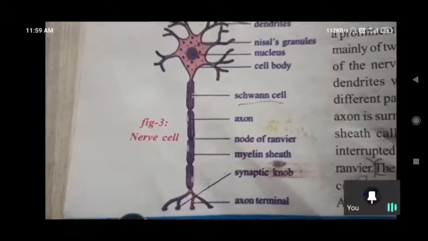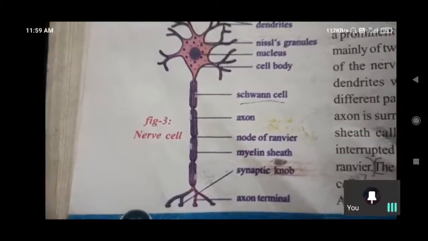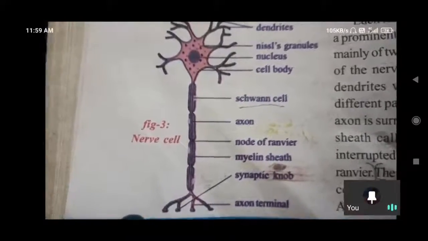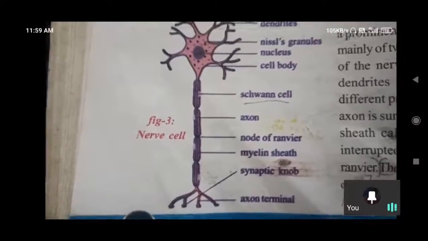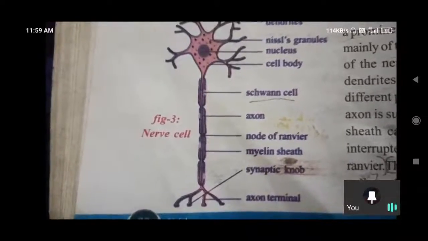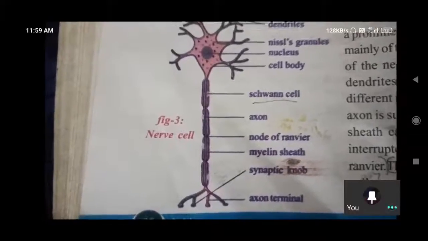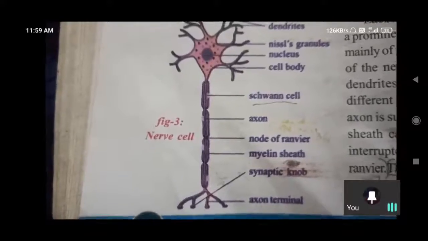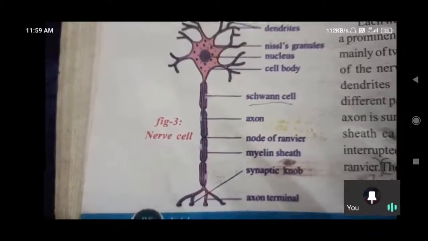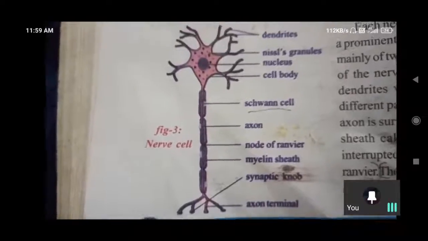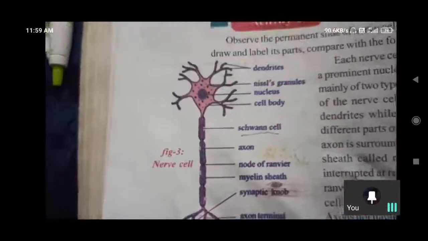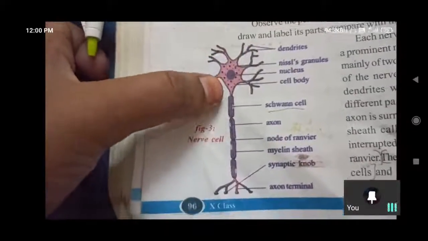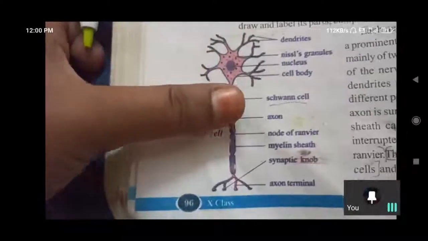Whatever information is produced inside each and every nerve cell, this nucleus acts like a brain to the nerve cell individually. And the cell body contains the nucleus and Nissl granules inside, giving storage, like a nest. There is no process for the cell body, but it gives mass to the nerve, some space to store the nucleus and Nissl granules. So it is useful like that.